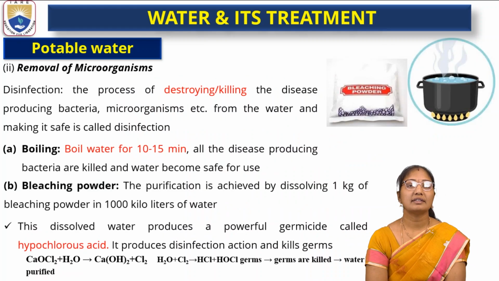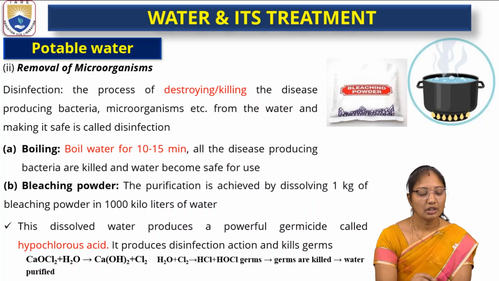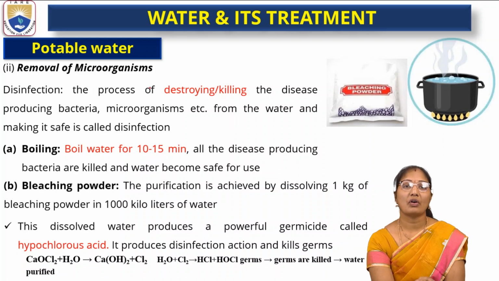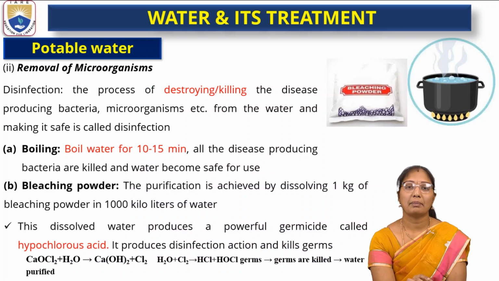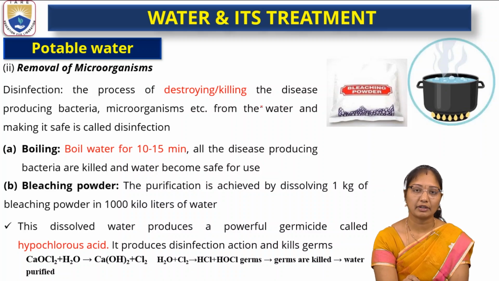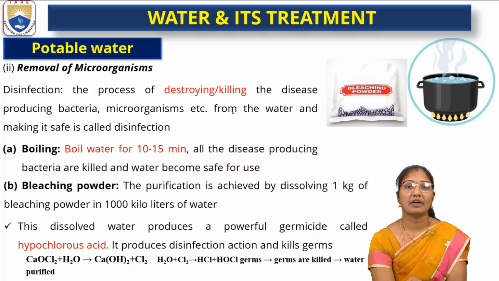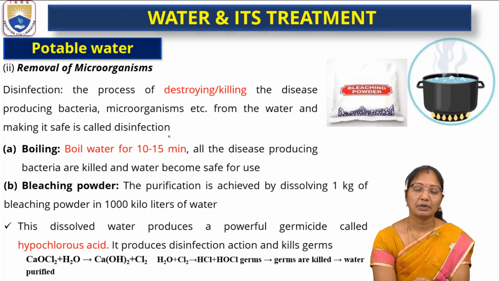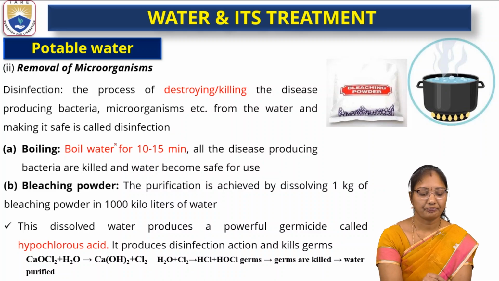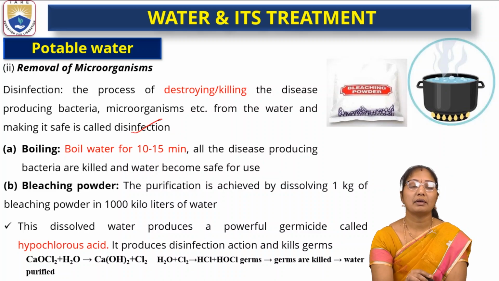So another method is removal of microorganisms using boiling or disinfection. Disinfection is the process of destroying or killing the pathogenic microbes, the disease producing bacteria, microorganisms, etc. from the water. This can be done by boiling.